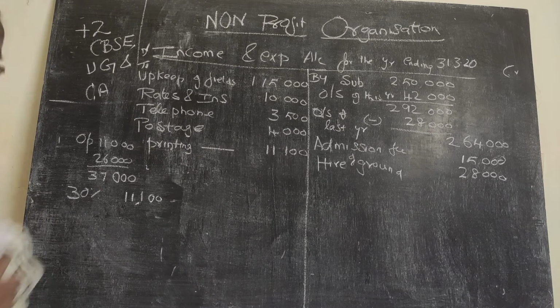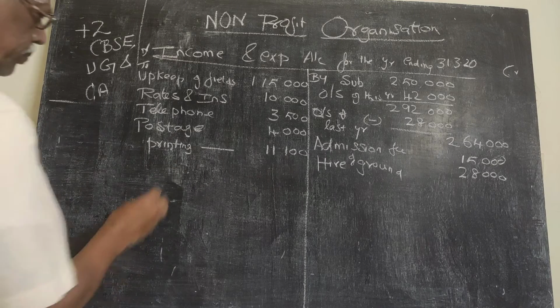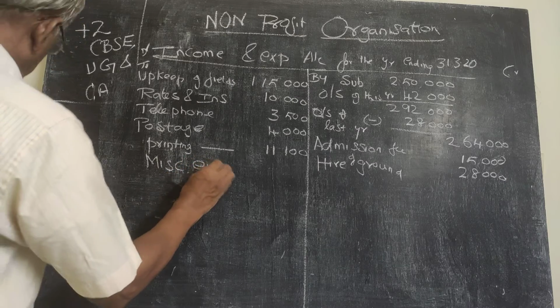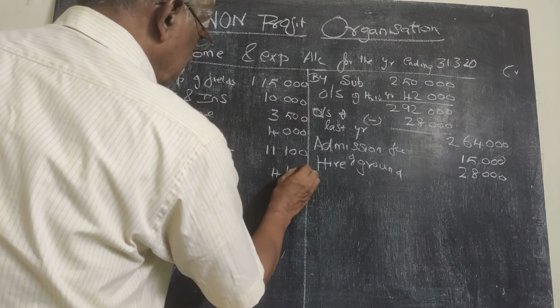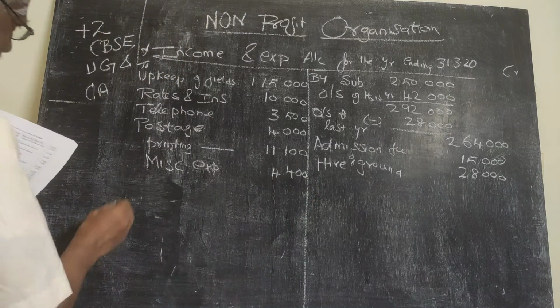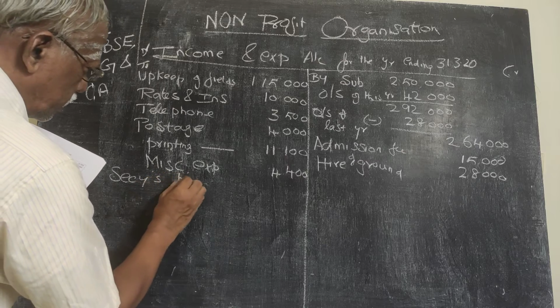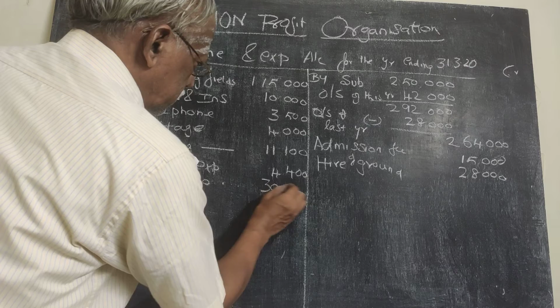Miscellaneous expenses is 4,400. Secretary's honorarium, 30,000 rupees.